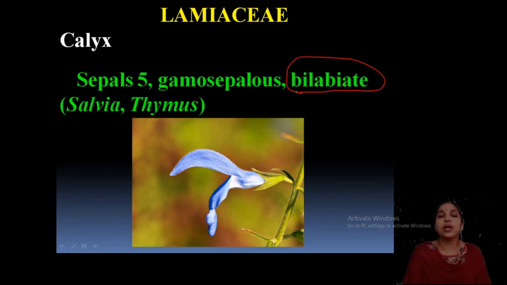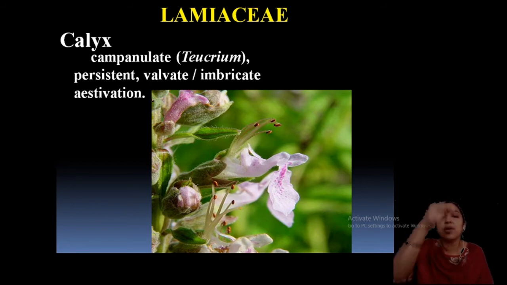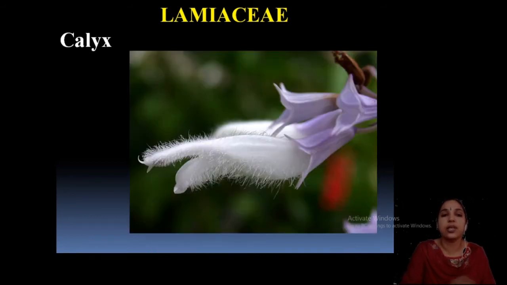Two halves, bilabiate, 1, 2 lips, or likewise it is arranged, split, that is sepals 5 in 2 groups, bilabiate condition. The calyx shape is campanulate, and it is persistent. Look at the inflorescence of the Ocimum. When the flowers fall off, you can see in the Ocimum only some cavity-like opened structure left after the petals fall down. That is the persistent calyx. You can see that. Persistent calyx with valvate aestivation. Clear? The green colored portions are the calyx.